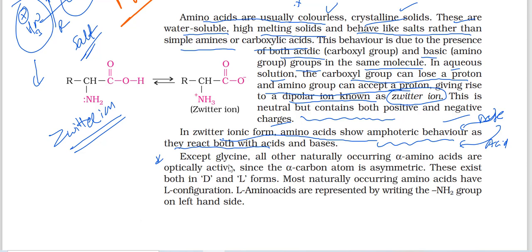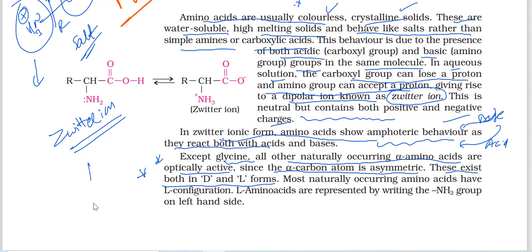Now, except glycine, all other naturally occurring alpha amino acids are optically active. This point we already discussed at the start. Since the alpha carbon atom is asymmetric, that is the reason, it is a chiral carbon. These exist in both D and L forms.